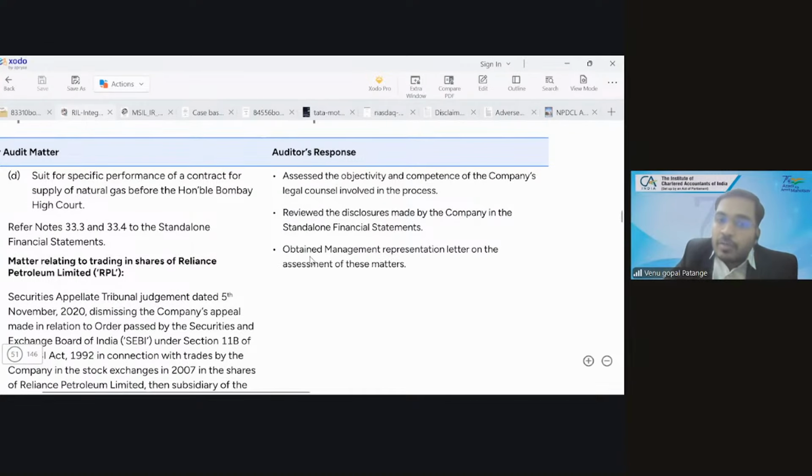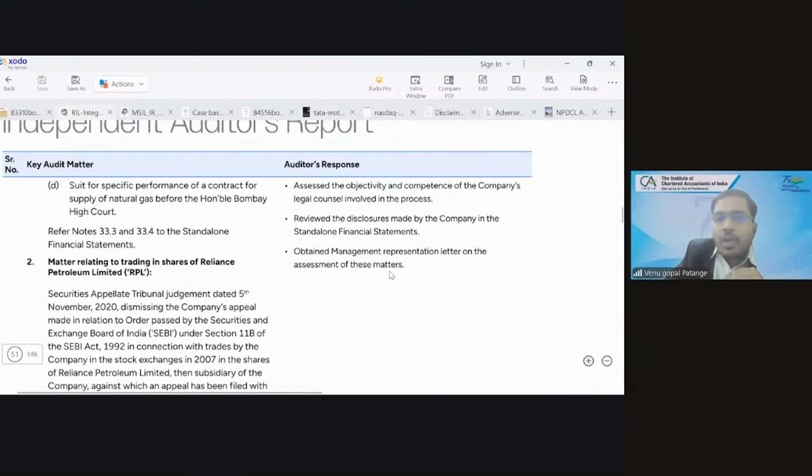All those things have also been reviewed. Obtain management representation letter on the assessment of these matters. So these are the many steps the auditor has done to address this matter. And finally, he concluded that there is no misstatement, that this line item is free from material misstatement. Clear? Should we take one more line item?